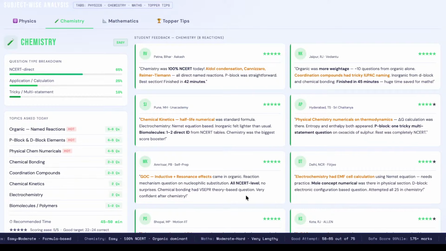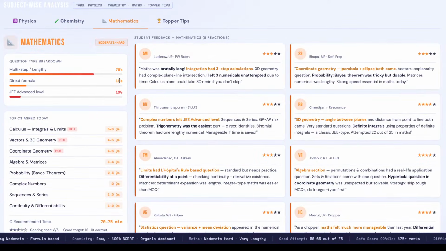It was doable. And when it comes to math, while we have mentioned it's moderate to hard, everyone knows that maths was moderate to hard. But if we compare maths with previous years or previous session, math was doable. Yes, we have received at least 8 reactions and everyone has said that math was doable. It was lengthy, but it was doable. Like you can see, we have mentioned that it was multiple step and lengthy. The lengthiness was the major factor in the maths this time in session 1 of JEE Main session 2 exam.